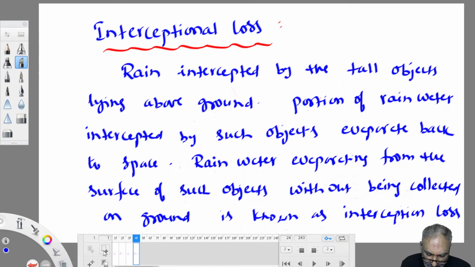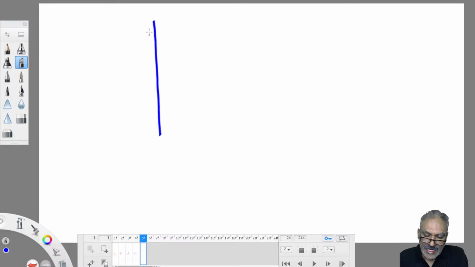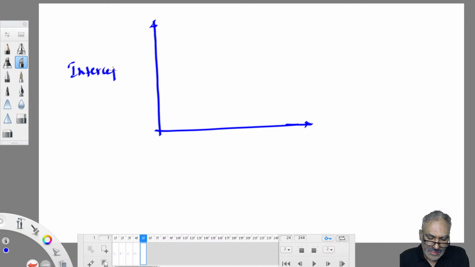This interception loss is maximum at the beginning of the storm. As storm duration increases, this interception loss exponentially decreases and attains an asymptotic value. That means, we make a plot between interception loss versus time.